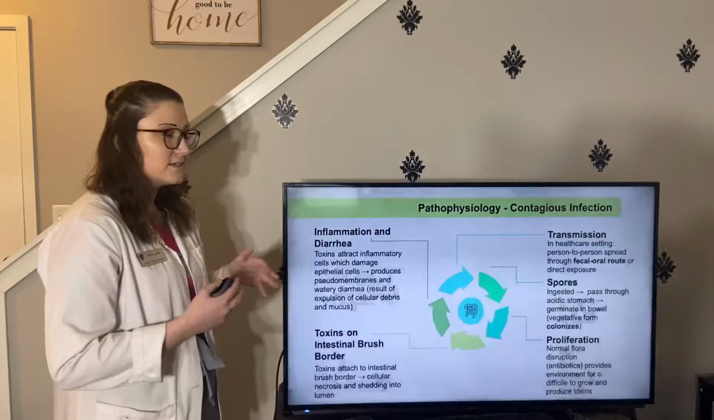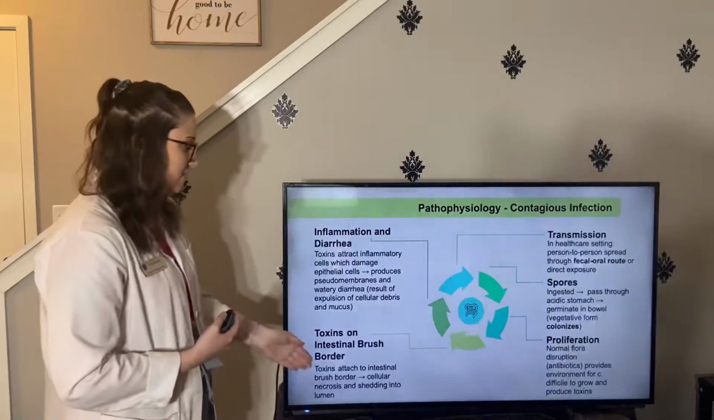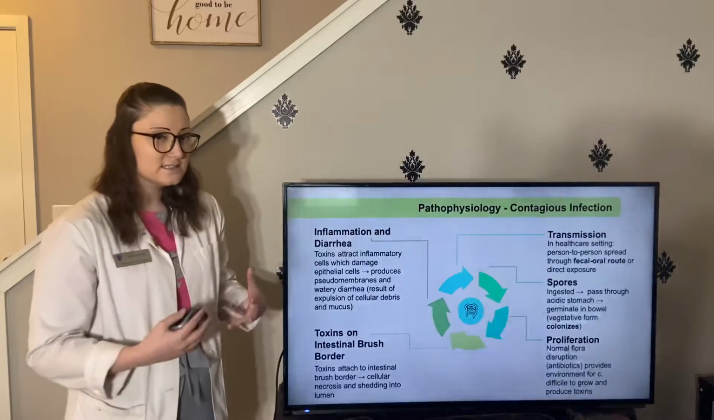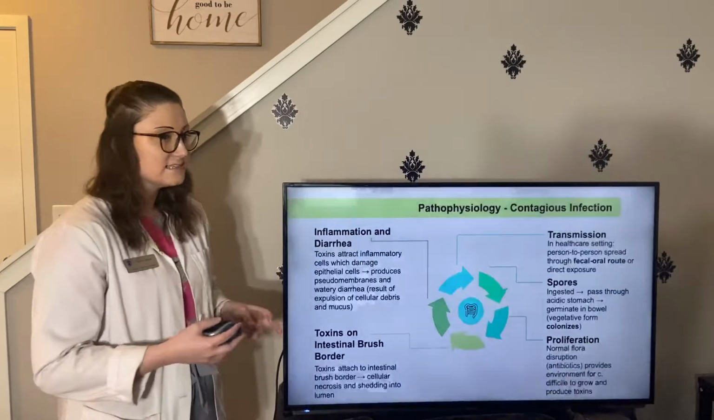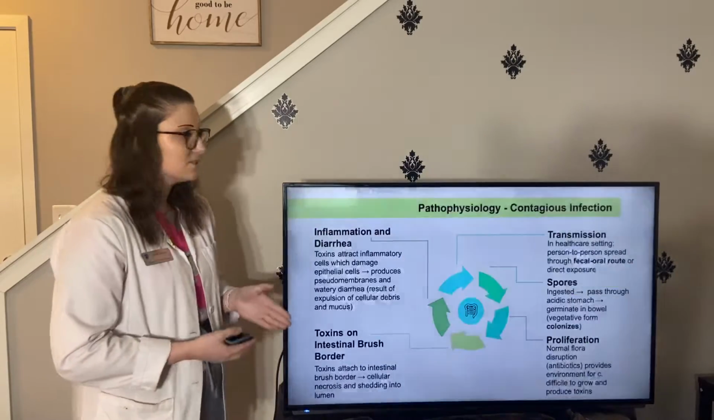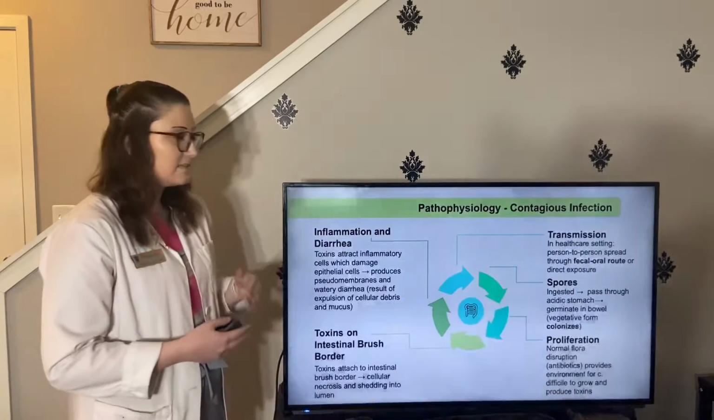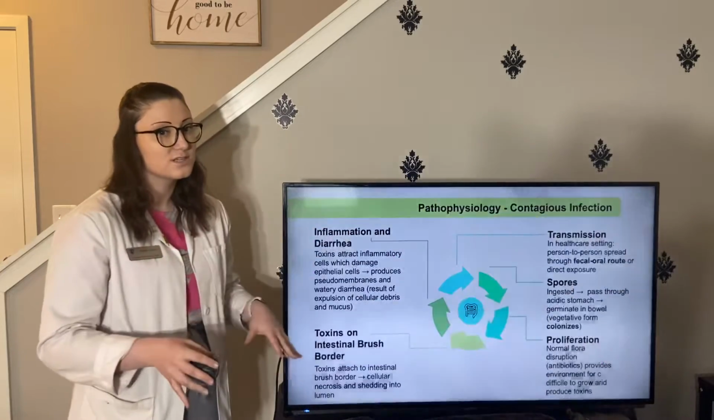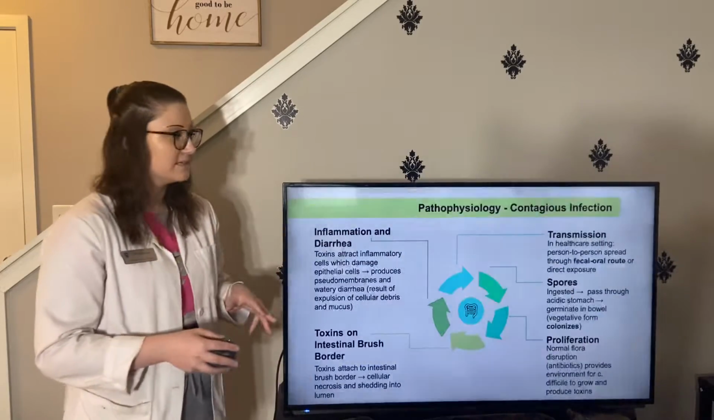And then it's here where it produces its toxins, which then attach to the intestinal brush border on receptors, and it causes the cells to die and necrosize and shed into the lumen. Toxins also attract inflammatory cells, which damage the epithelial cells. This produces pseudomembranes and watery diarrhea as a result of the expulsion of the cellular debris and the mucus.